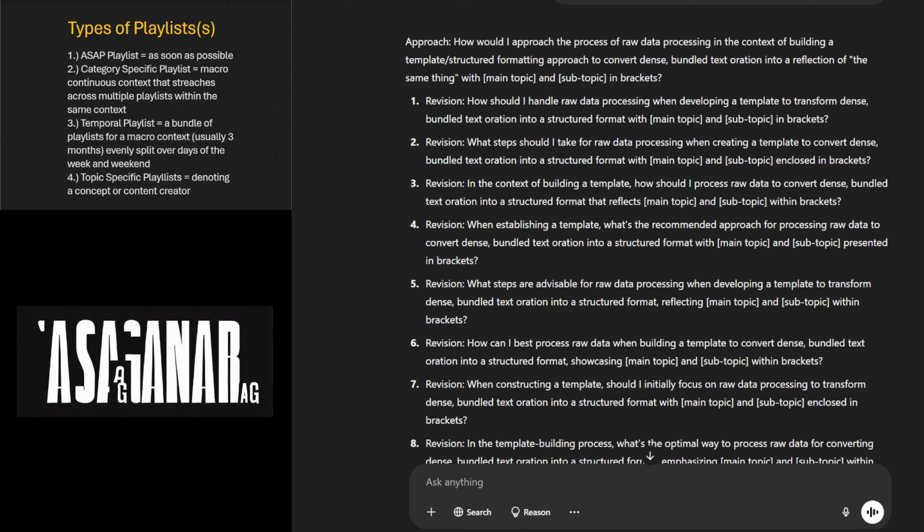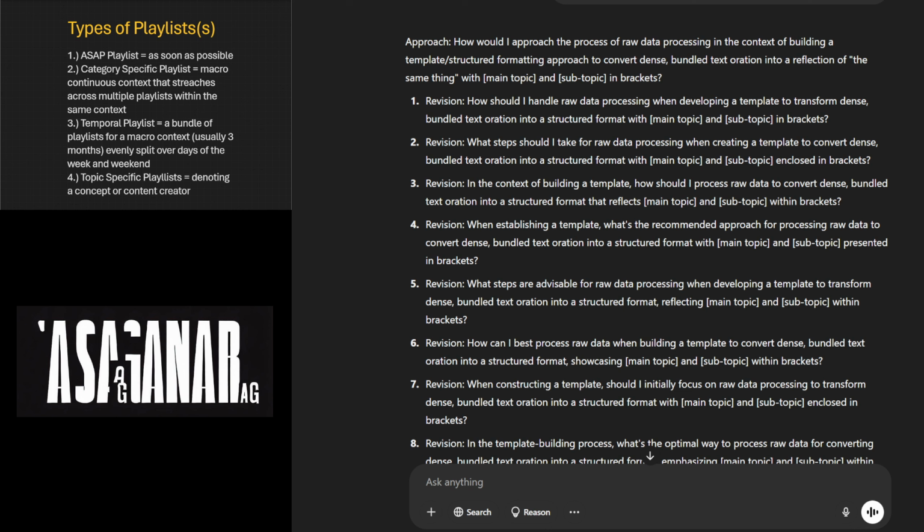What steps should I take for raw data processing when creating a template to convert dense bundled text oration into a structured format with open bracket main topic close bracket and open bracket subtopic close bracket enclosed in brackets? Revision 3. In the context of building a template, how should I process raw data to convert dense bundled text oration into a structured format that reflects main topic and subtopic within brackets?